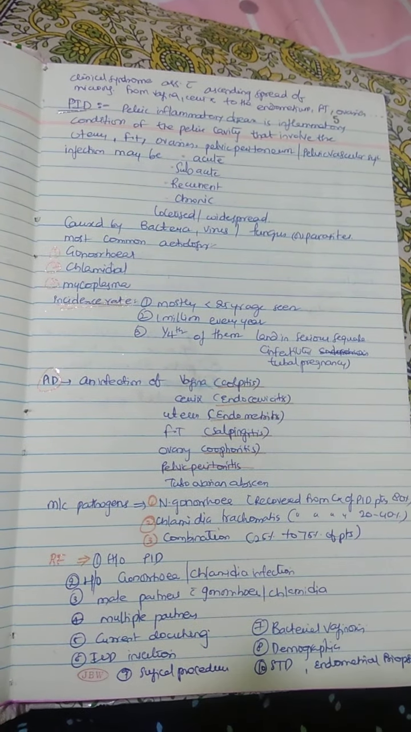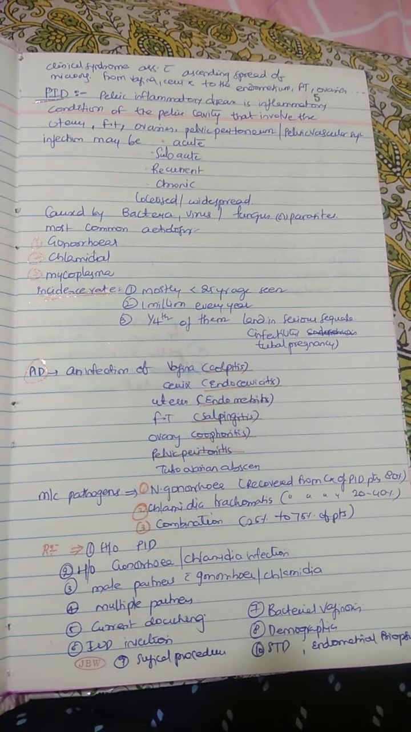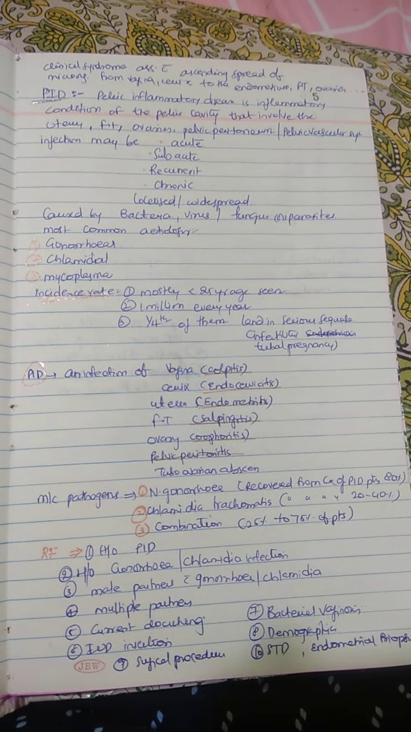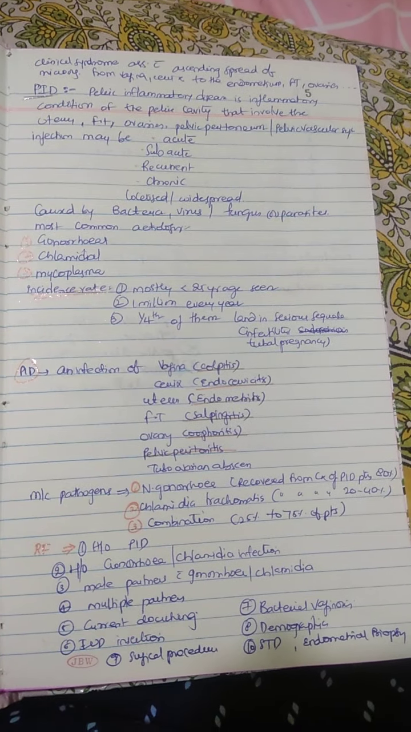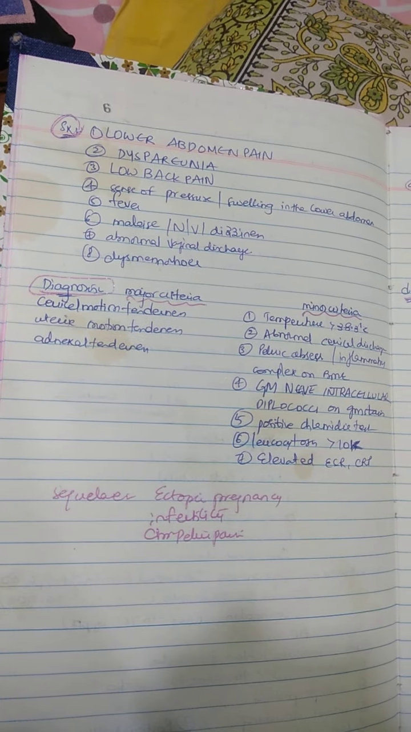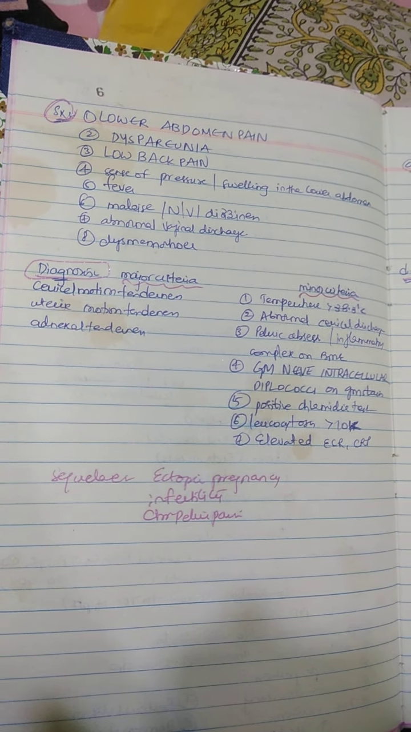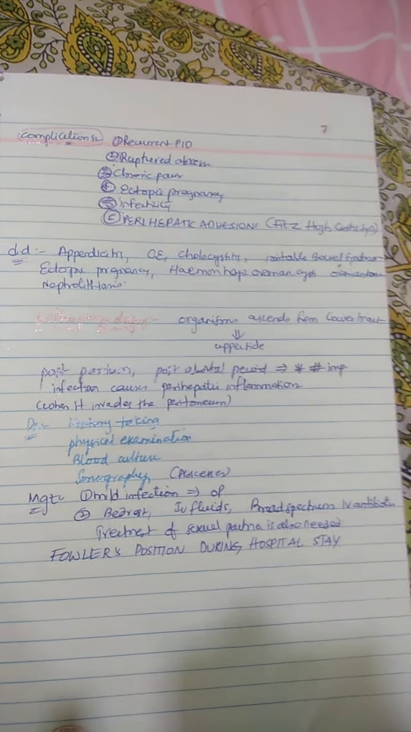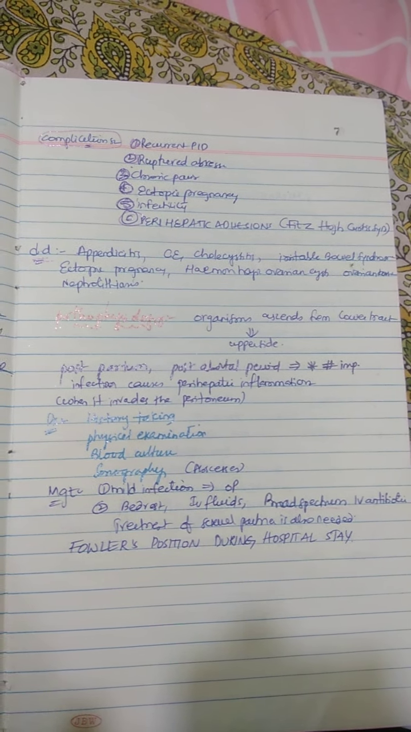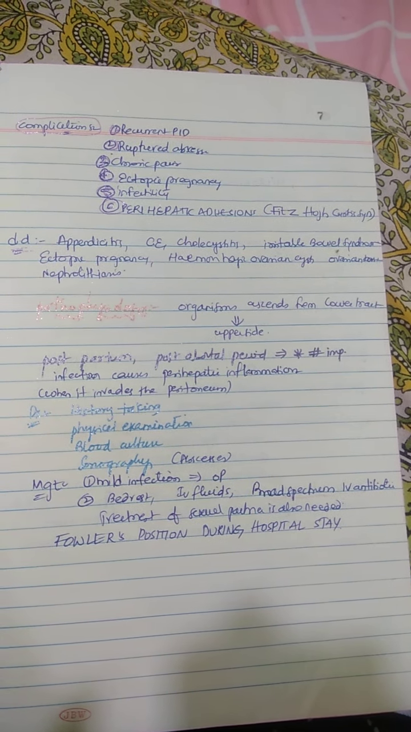So in brief, we have discussed what is meant by PID and causes of PID, common cause of PID, and what is the incidence, and the most common pathogens and risk factors of PID, and what are the symptoms, and how can we diagnose, major criteria and minor criteria, and what are the sequelae of PID and complications of PID, differential diagnosis, and the pathophysiology of acute as well as chronic PID, and minimal management.